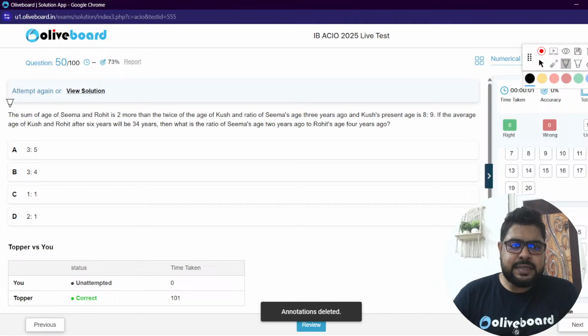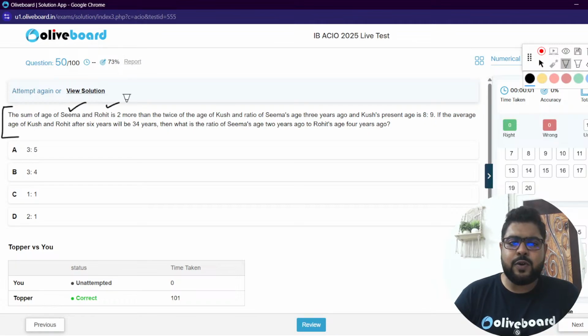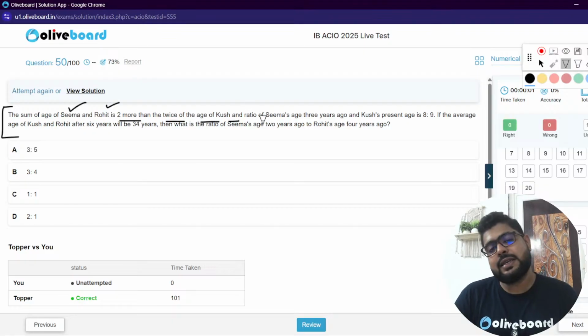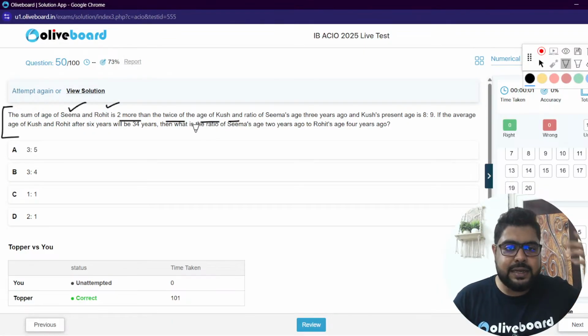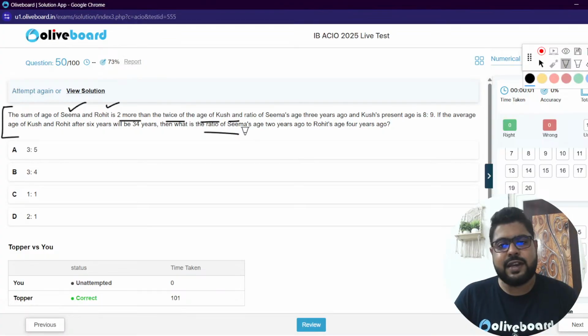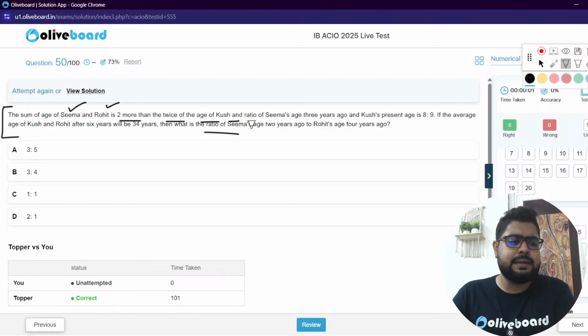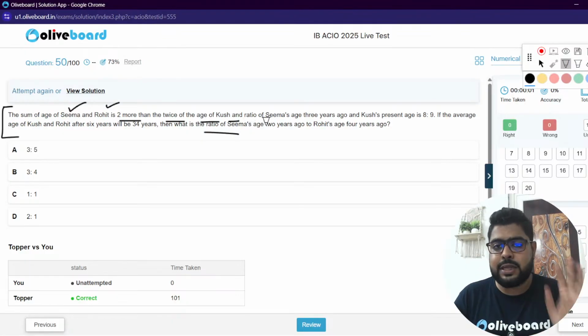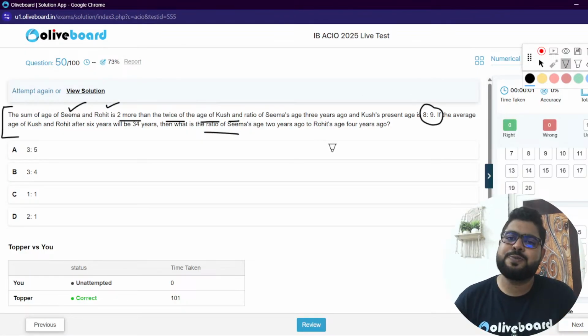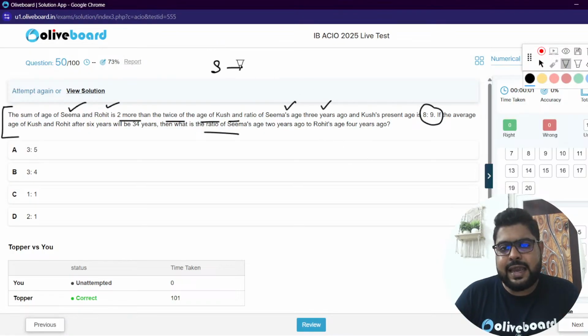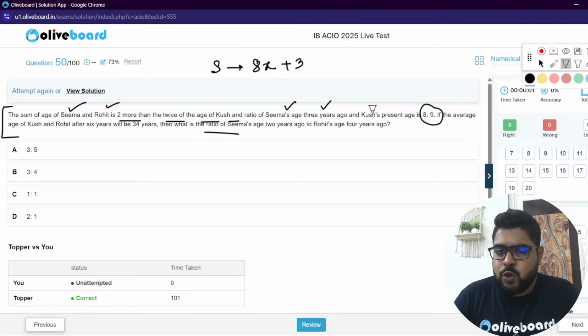Sum of the age of Seema and Rohit is 2 more than twice the age of Kush. Sir, in these situations, and again, you see they are asking ratio, so shortcuts won't work. I told you one thing multiple times on this channel, in mock analysis and in normal videos: sir, start from the ratio. Seema's age 3 years ago I'm taking as 8x, so current age plus 3. Kush's present age is 9x.